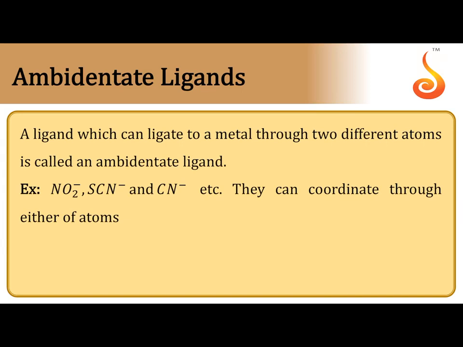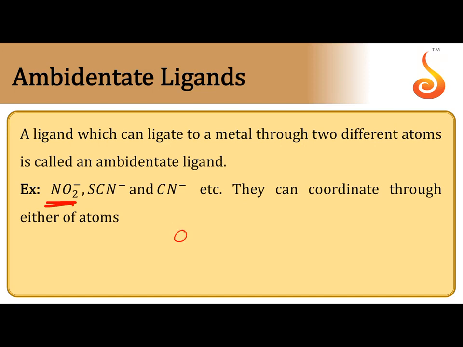Ambidentate ligands. There are some monodentate ligands with 2 donor sites. So with one of those 2 donor sites, it can form one dative bond. Such type of ligands are called ambidentate ligands.